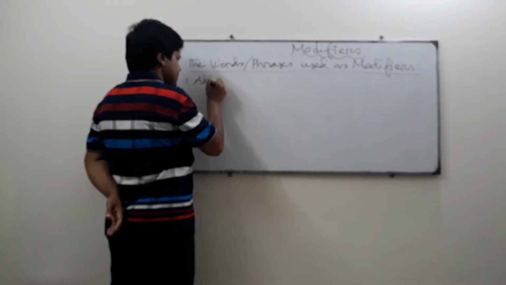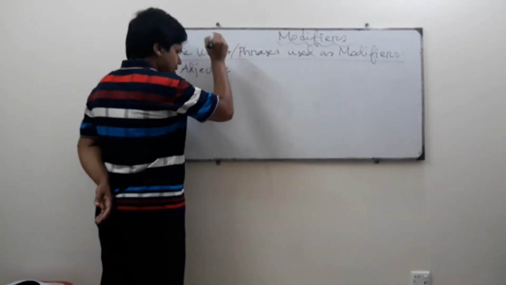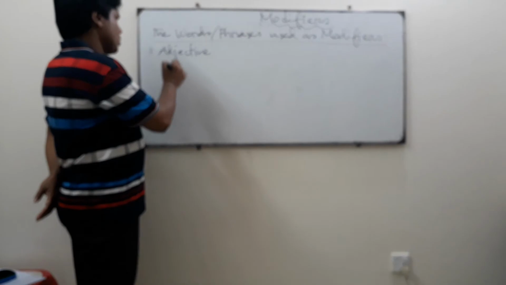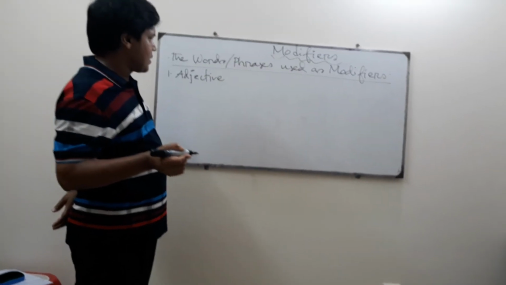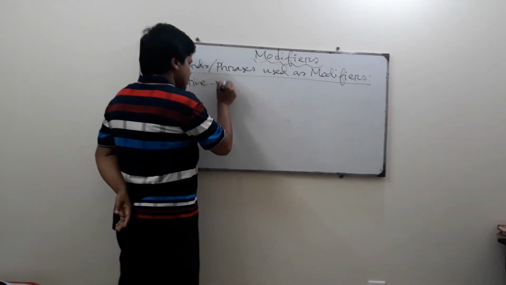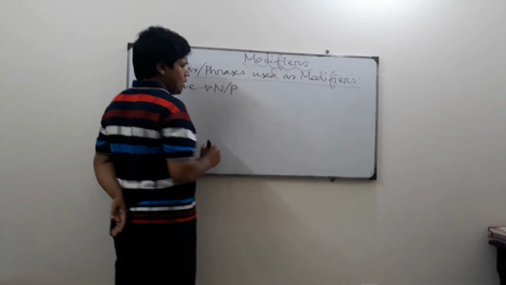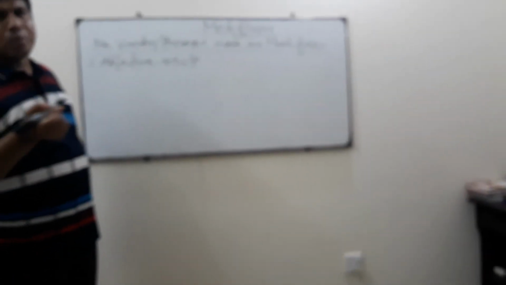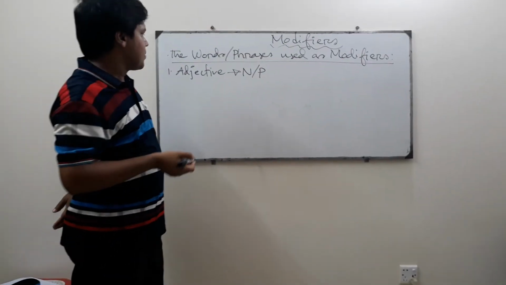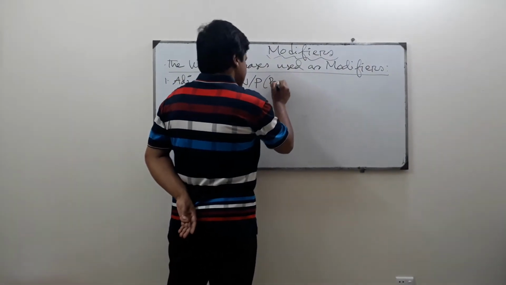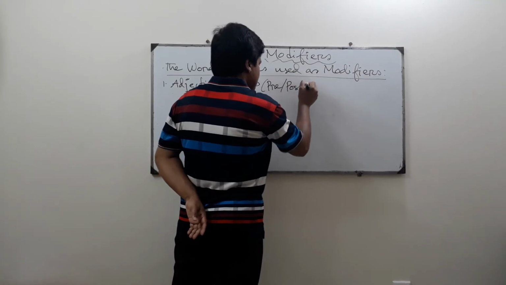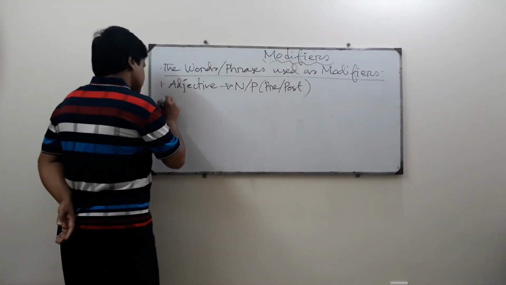Number one, adjective. We know that an adjective modifies or qualifies a noun or a pronoun. And an adjective may be a pre-modifier, and again it may be a post-modifier. Example.